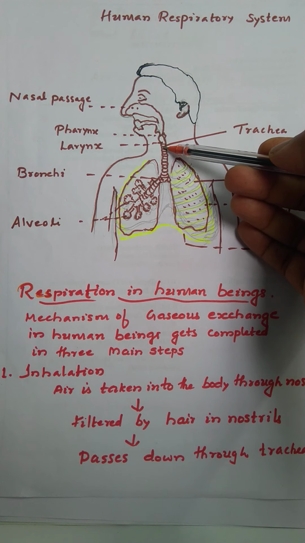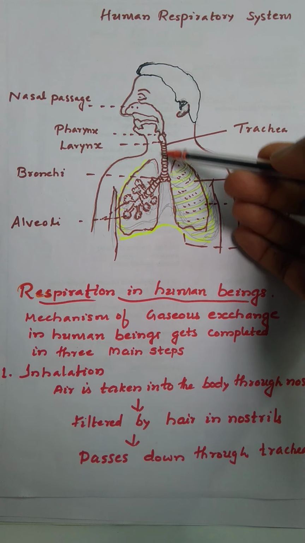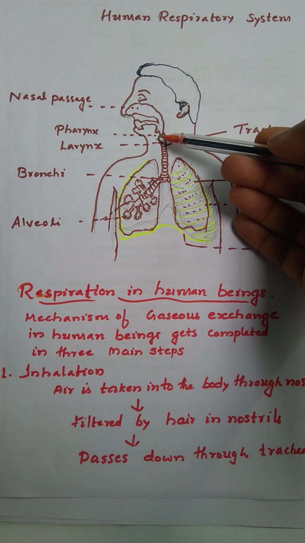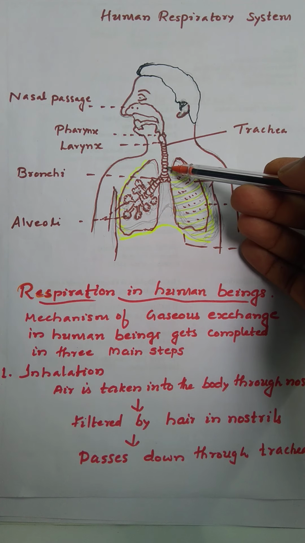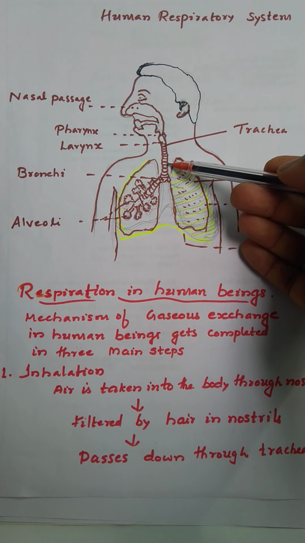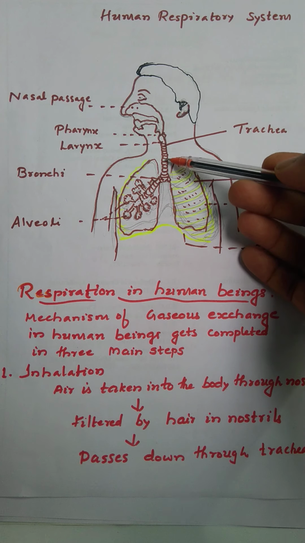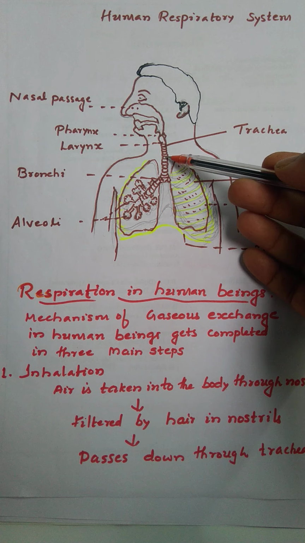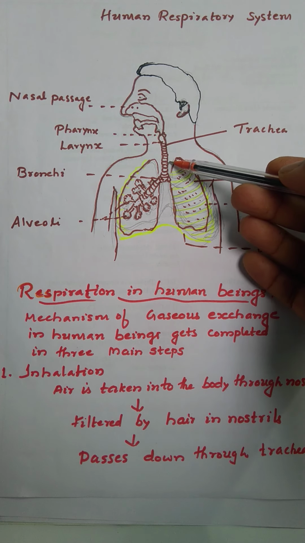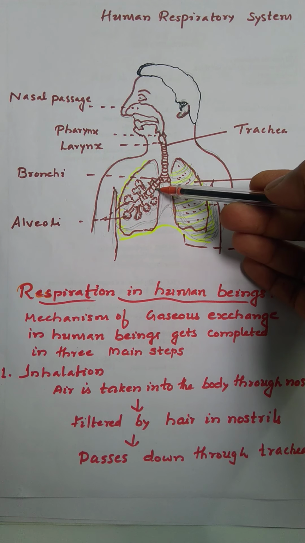Larynx: it is located in the neck and helps to protect the trachea. It also produces sound. Trachea or windpipe: the air passes from the nostrils and goes into the trachea. Rings of cartilage keep the trachea open, allowing the passage of air to the lungs. The walls of the trachea do not collapse when there is less air in it because it is supported by rings of cartilage.